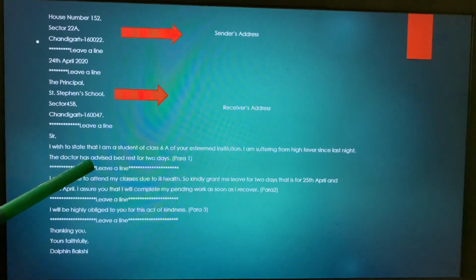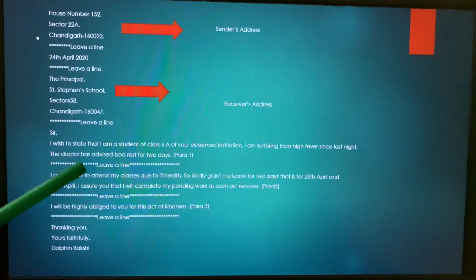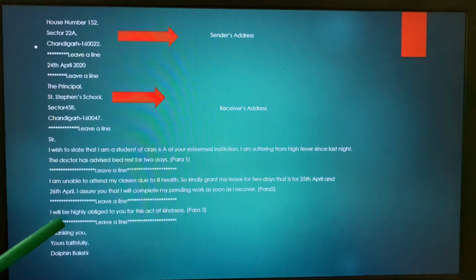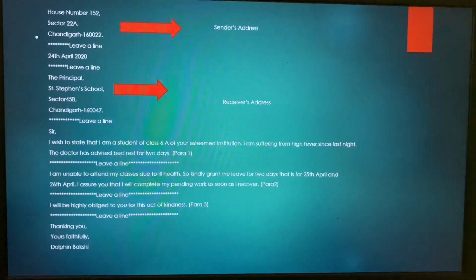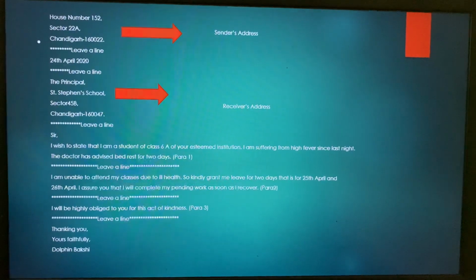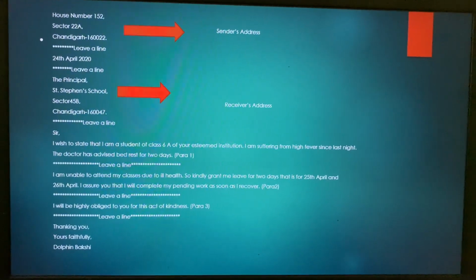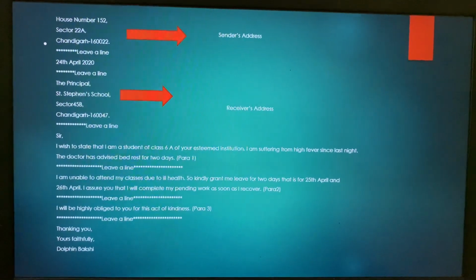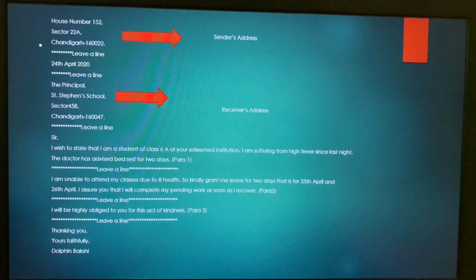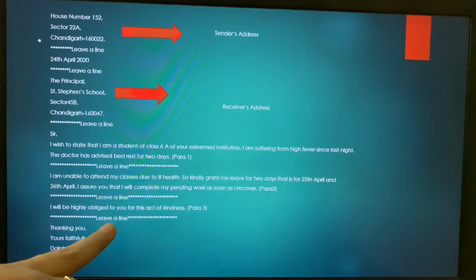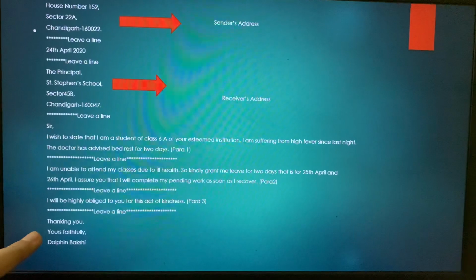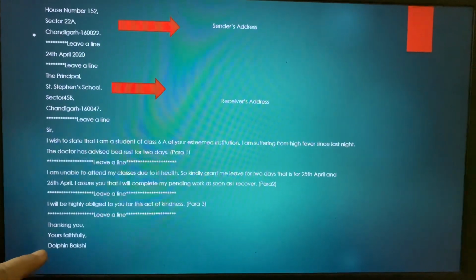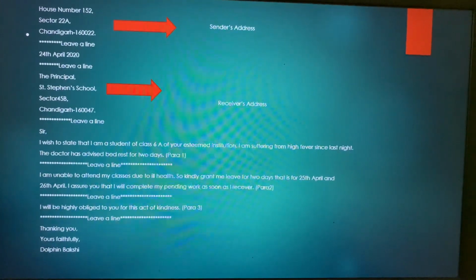Fair enough? After, children, you're done with your second paragraph, you come to your third paragraph after leaving a line. Very, very important, children. Leave a line here. Also, you're leaving a line after the first paragraph. The second paragraph also you're leaving a line. Got it? Then you come to the third paragraph which says, I will be highly obliged to you for this act of kindness. So you're actually thanking towards the end. Clear, children? So this becomes your paragraph number 3. And after that again, you leave a line and you come to the subscription which says, thanking you, comma, yours faithfully, comma, your complete name. Children, not to forget your complete name.